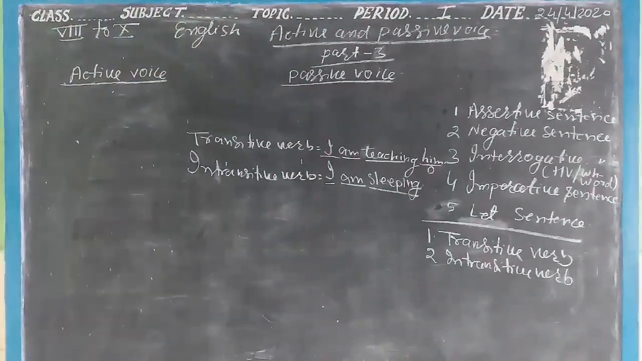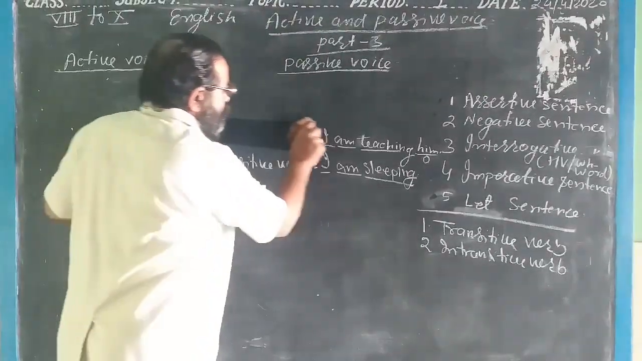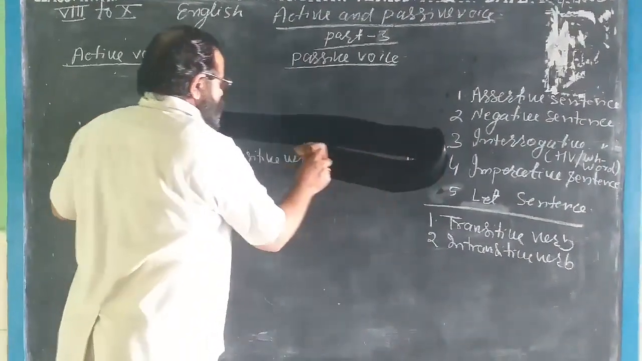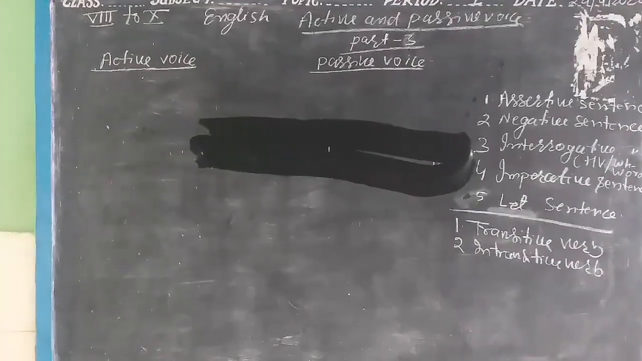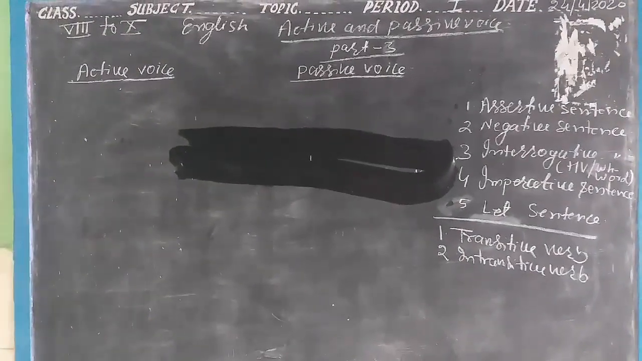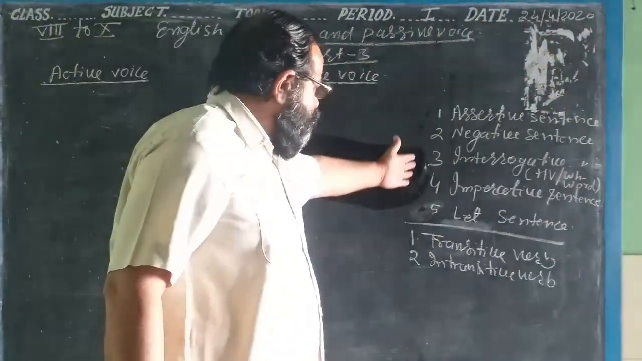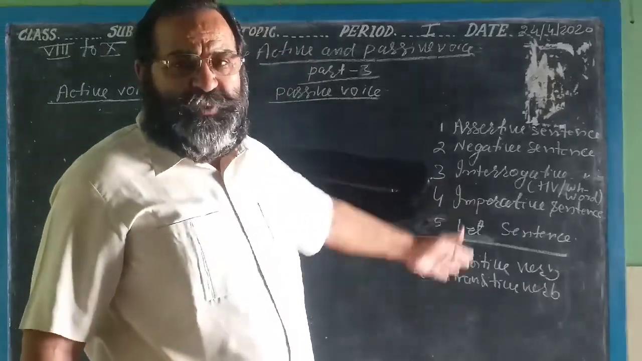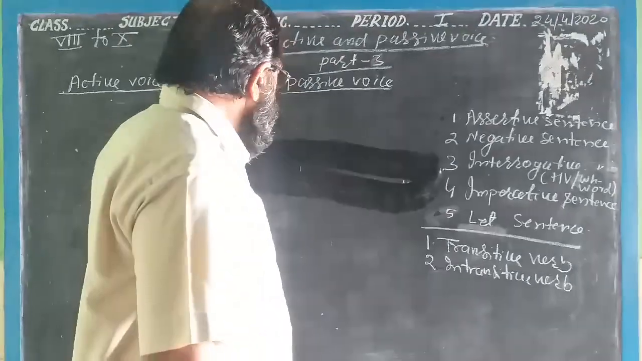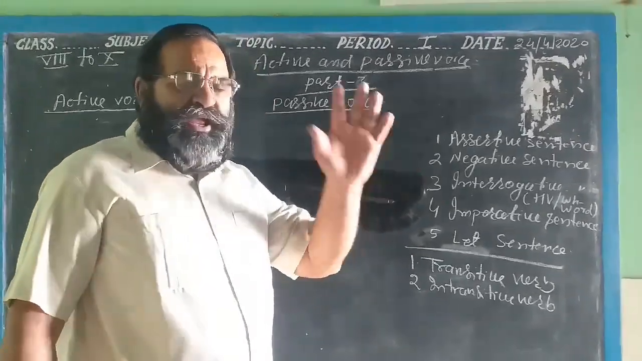Now you will learn about how to change many kinds of sentences. We will learn how to change many kinds of the sentences from the active sentence to the passive sentence. First of all, we will take the assertive sentence of any tense.